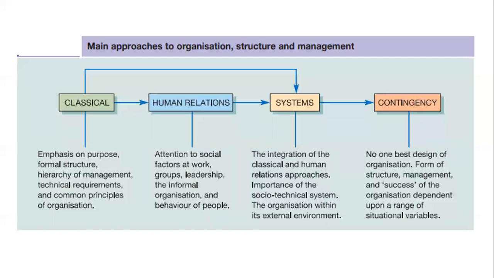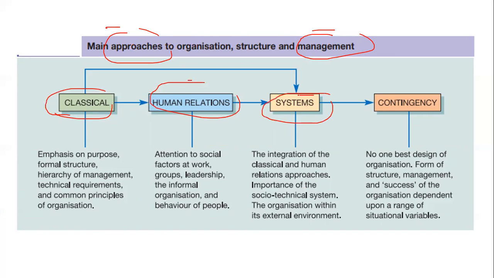So let's first understand the topic for the day: the main approaches to organization structure and management. Here we are going to emphasize the approaches towards management. Basically there are 4 approaches to management, which are classical, human relations, systems theory, as well as contingency. We will come back to this slide at the end, because it is like a revision. We'll first understand all these approaches one by one, and at the end we will come to the slide for a gist or revision.